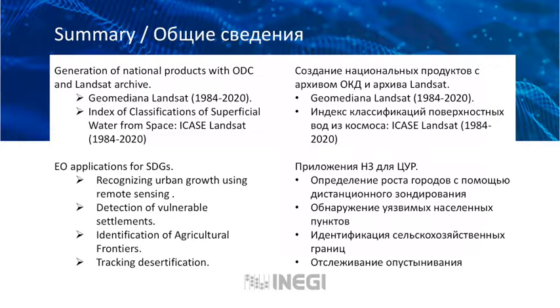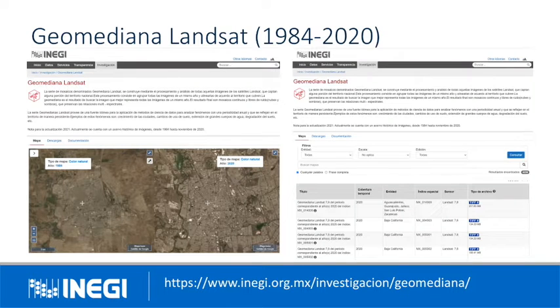Also, we have undertaken data science and machine learning applications with a focus on the production of useful information to track the SDGs. Particularly, we're working on identification of urban settlements, detection of vulnerable settlements, tracking deforestation, and cropland border determination. Geomediana Landsat is a collection of 31 national mosaics for the Mexican territory.